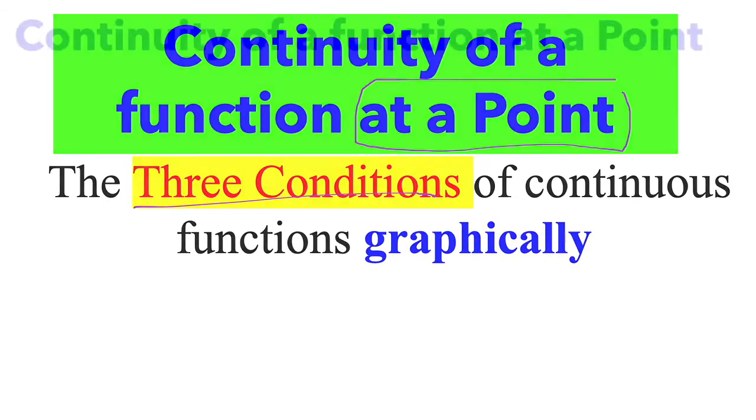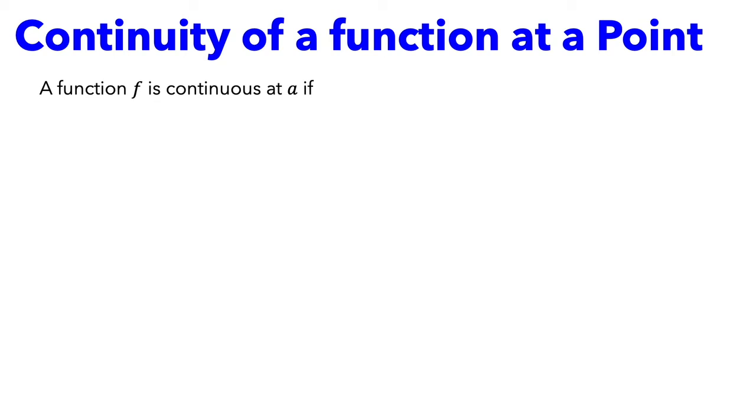We will see that there are 3 conditions, but the main one, or the general one, is that a function is continuous when the exact height of a function, if you remember, equals the intended height.